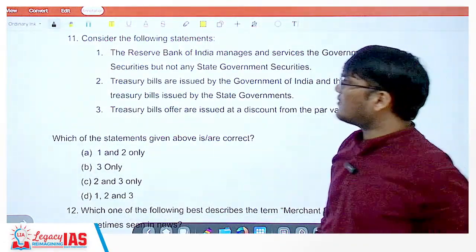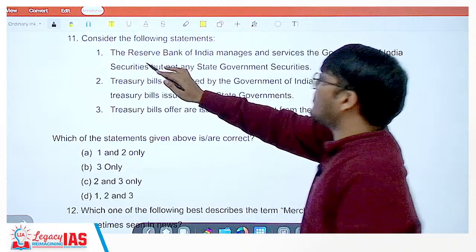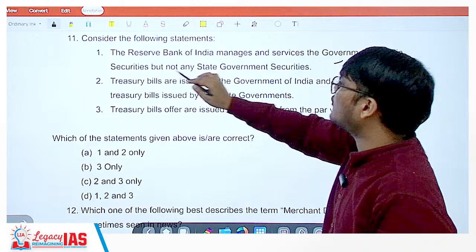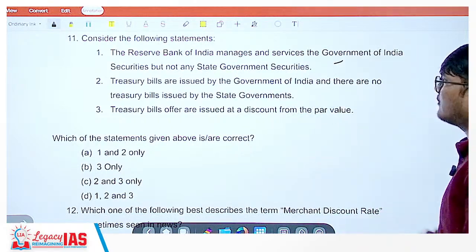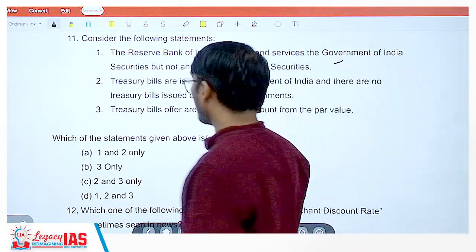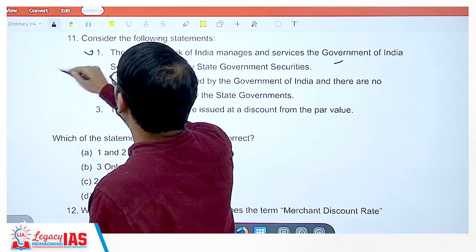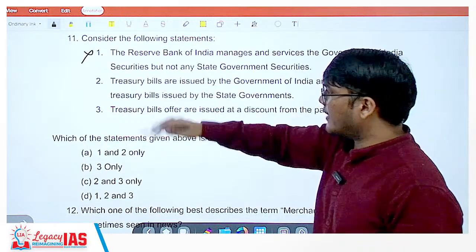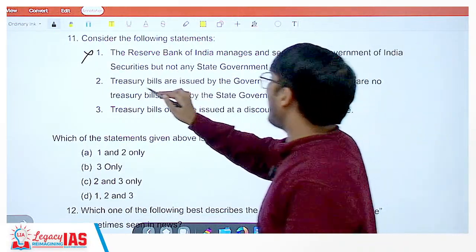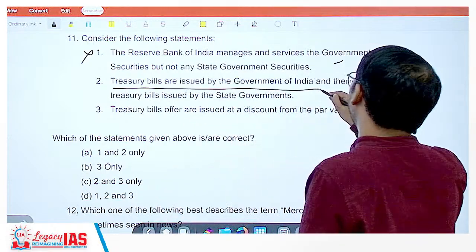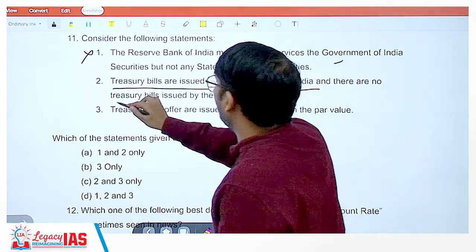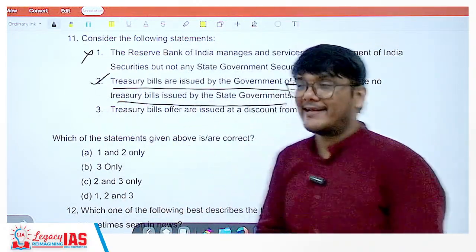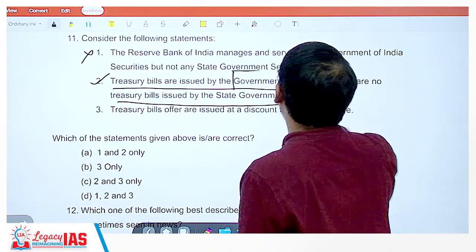The next question says, consider the following statement. Statement 1, the Reserve Bank of India manages and services the Government of India securities but not any state government securities. The statement is wrong. Okay. Let's see if we are getting the answer from others also. Treasury bills are issued by the Government of India and there are no treasury bills issued by the state government. Yes, that's correct. Treasury bills, guys, is issued by the Government of India.